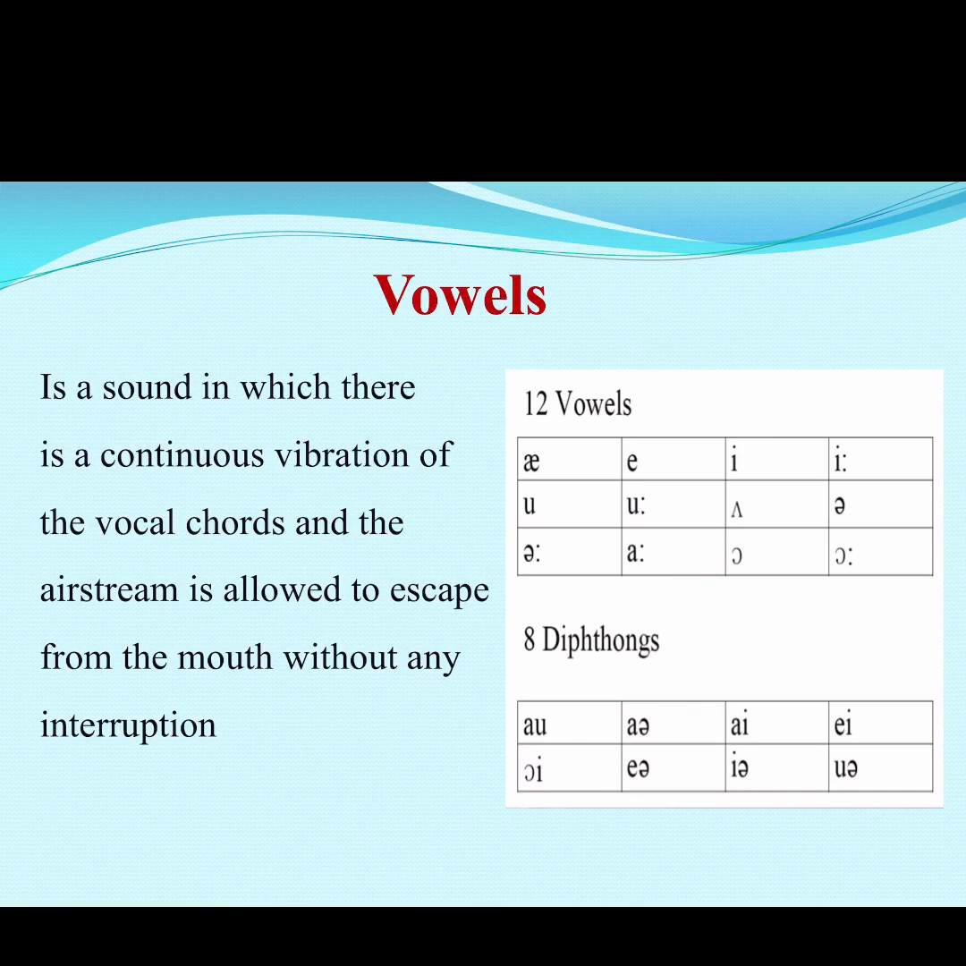A vowel is a sound in which there is a continuous vibration of the vocal cords and the air stream is allowed to escape from the mouth without any interruption. Here you can see in this slide that the 20 vowels are divided into two parts: 12 monophthongs and 8 diphthongs.